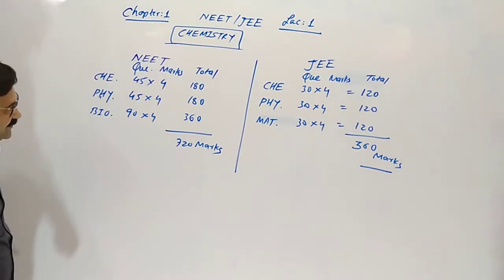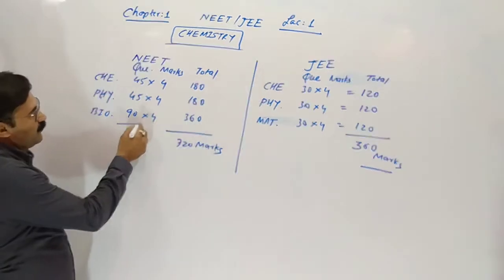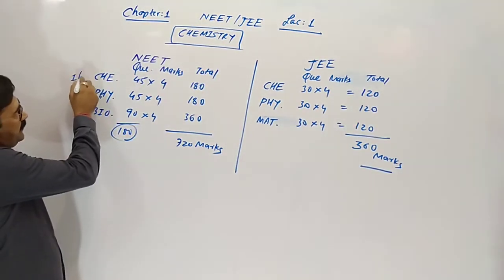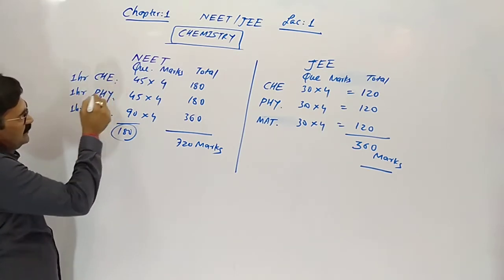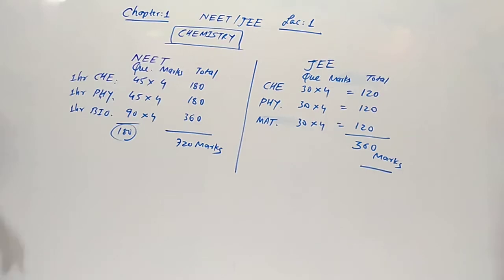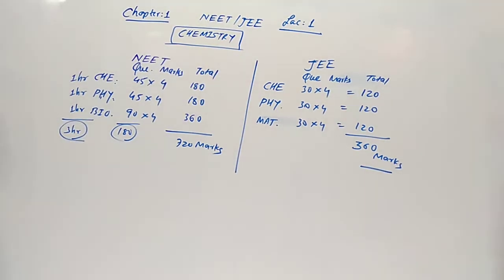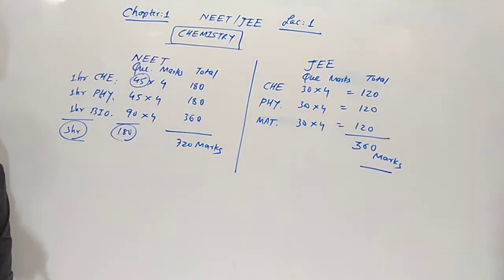In our NEET, total number of questions are 180. In 1 hour, we have to complete chemistry, in 1 hour physics, and total 3 hours. We have to complete our NEET paper. 45 questions in chemistry.